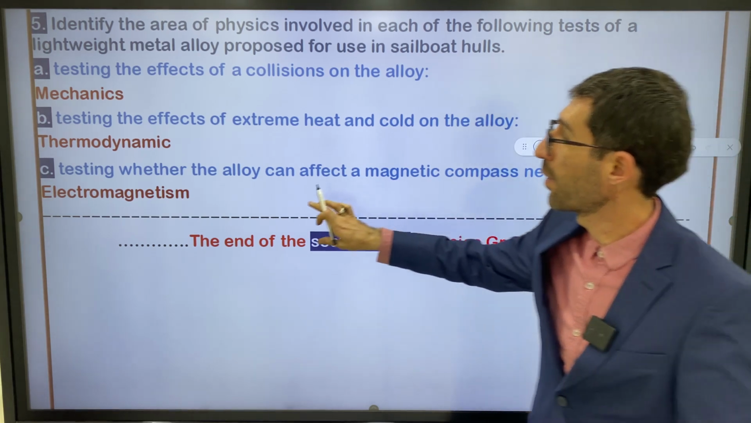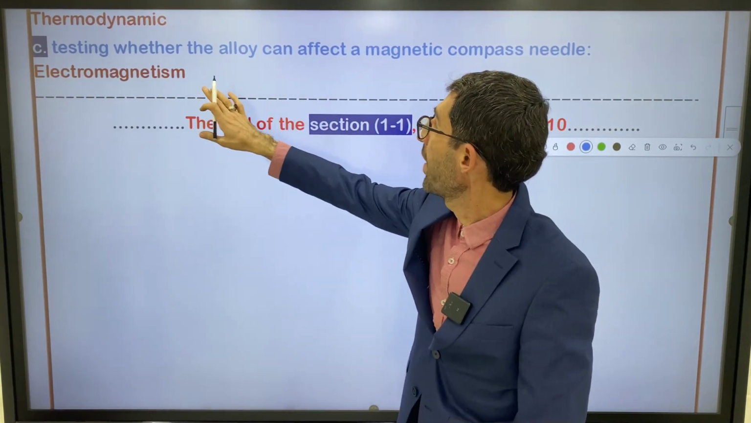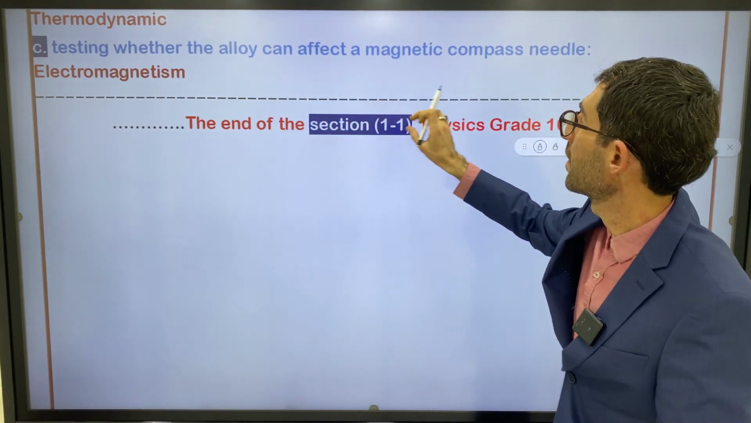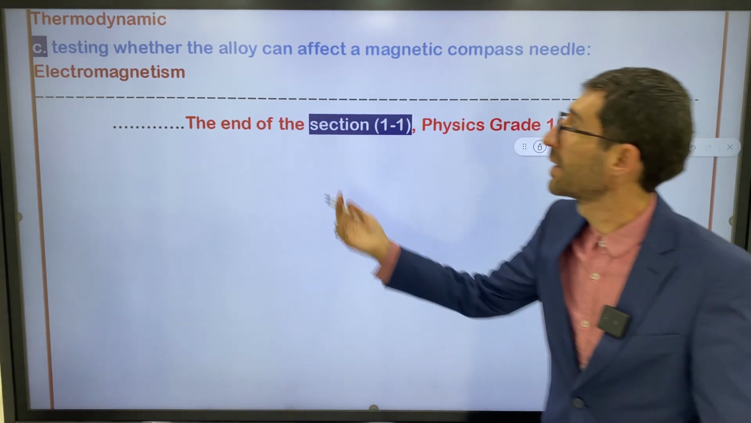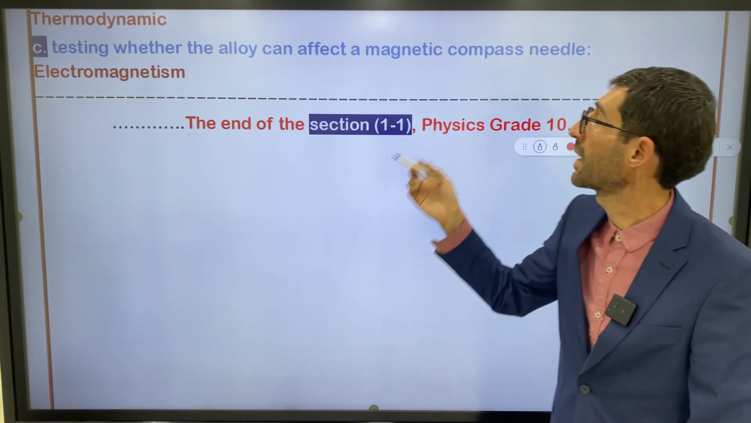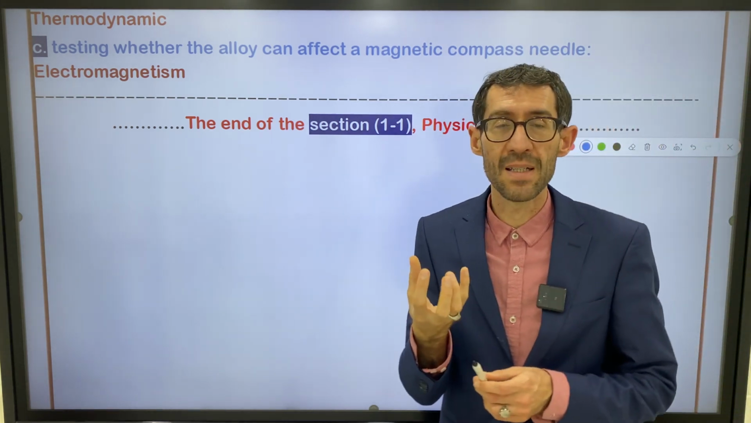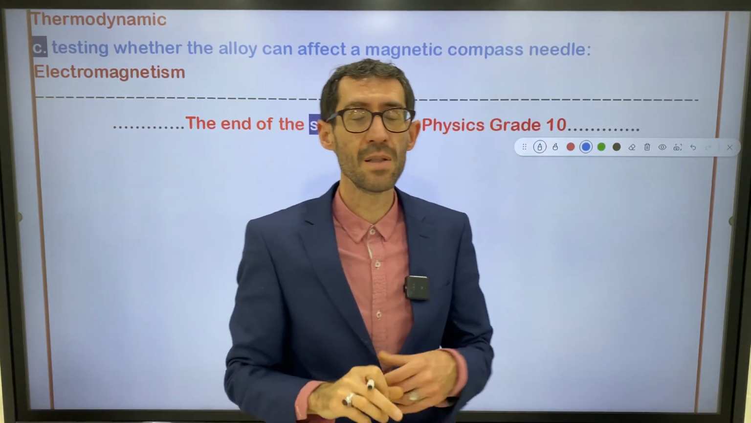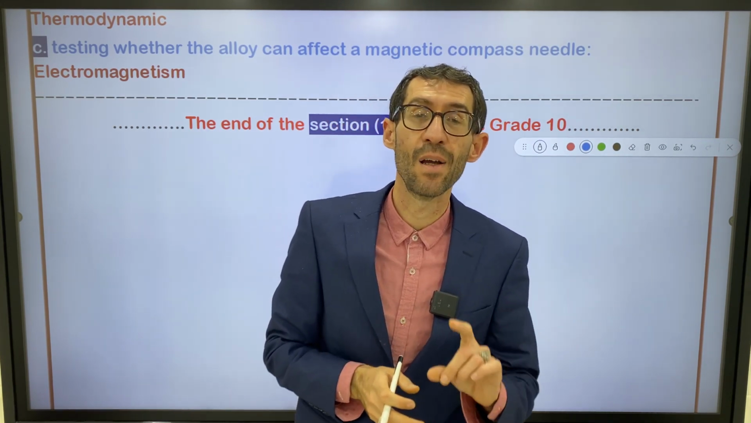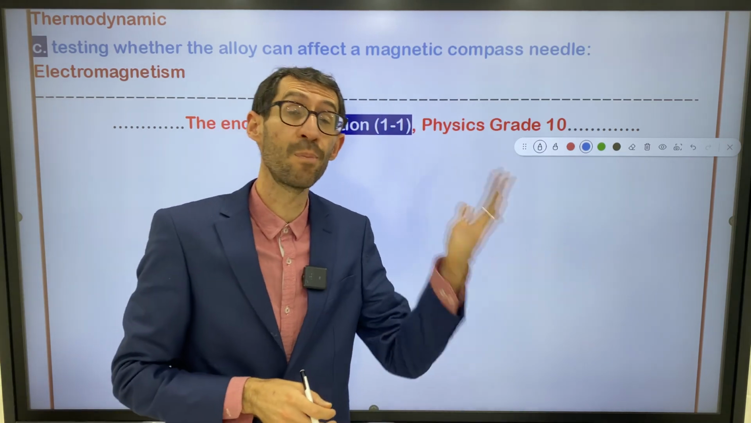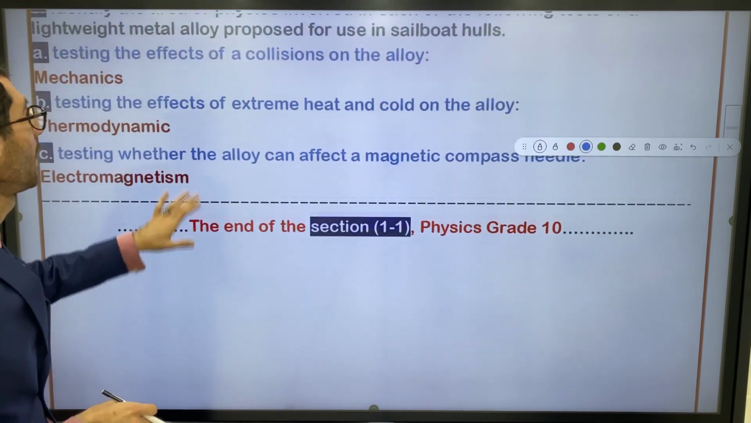Let me explain another one. Let's read it. Testing whether the alloy can affect a magnetic compass needle. So it talks about the compass. A compass is a device for determining the magnetic poles of the Earth. Magnetic pole, I say. That's why it belongs to electromagnetism, right?